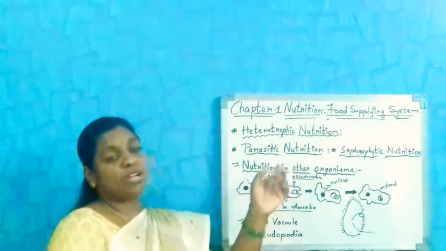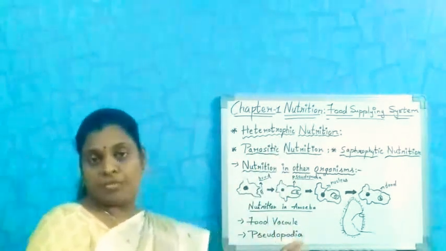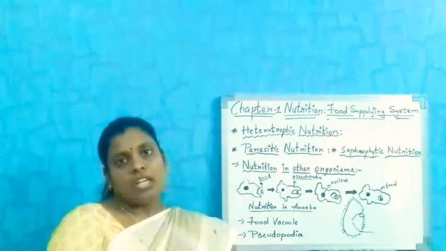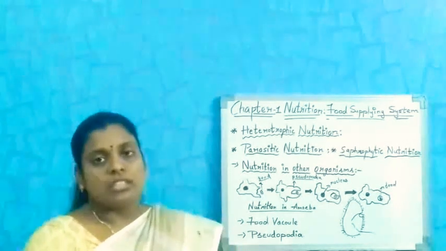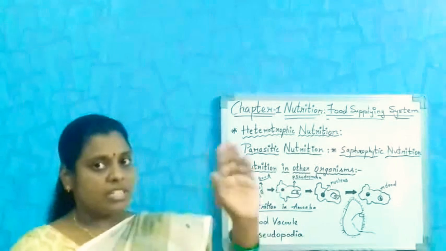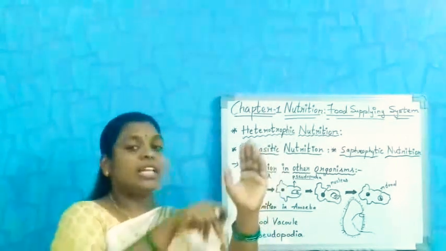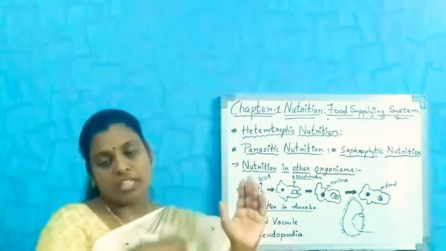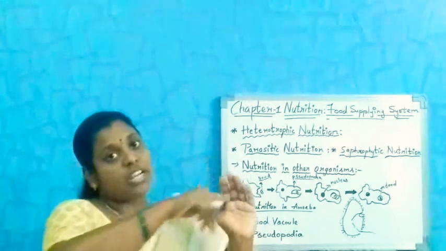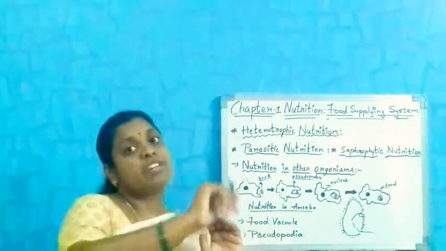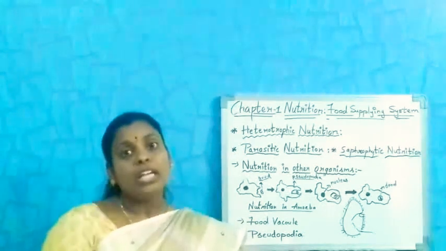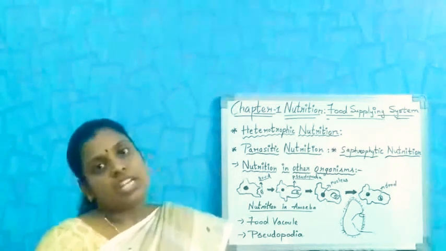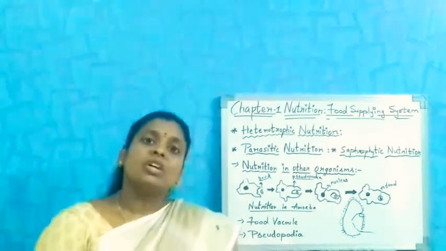If you see one more example of parasitic nutrition, a good example is Cuscuta. If there is a host plant, the Cuscuta will circle around it just like tendrils. It rotates around the host plant and covers the plant. It does not have any leaves, and because of the absence of leaves, it does not have any chlorophyll to prepare its food materials.